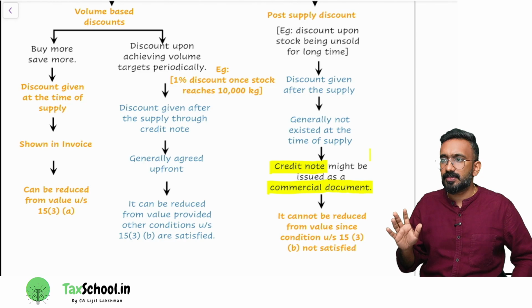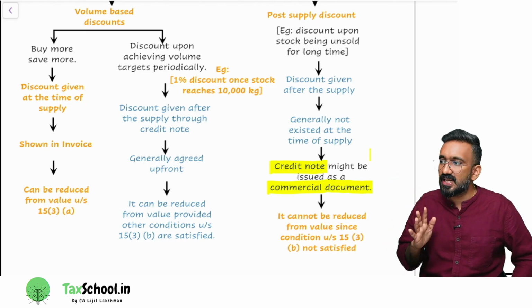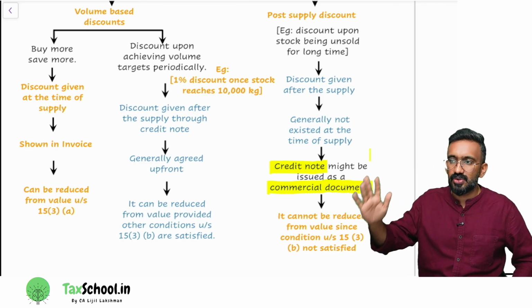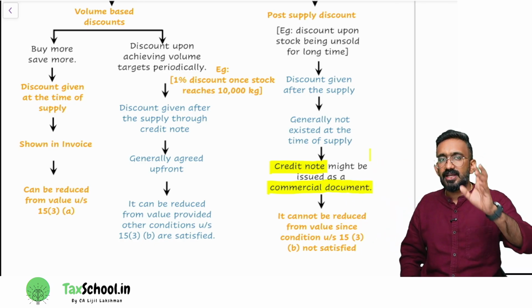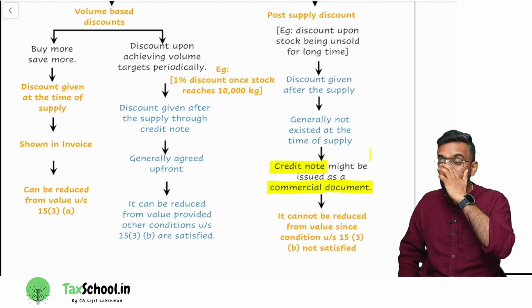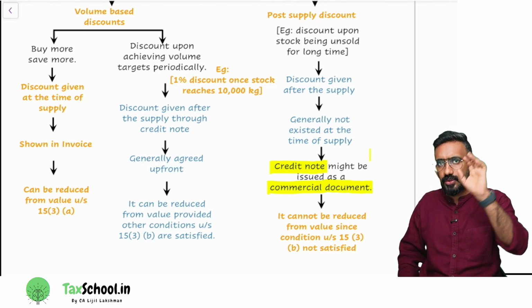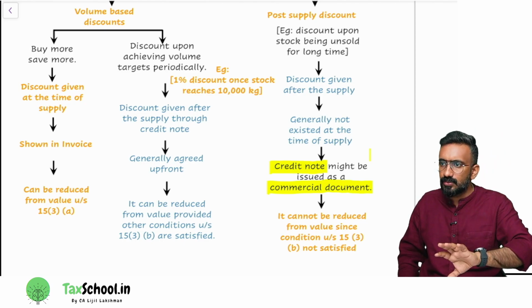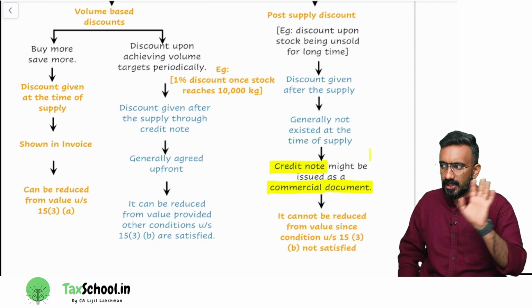Can it be reduced from the value? Yes, under 15(3)(a). It is a discount that is given at the time of supply. Show it in the invoice and reduce it. So if you are getting an item, say 20% off, or buying two items, two item value minus 20%, they'll give you the bill. GST is payable on the net value.